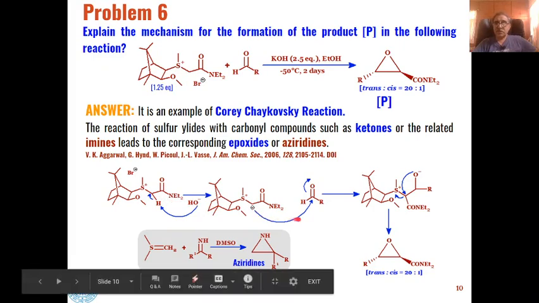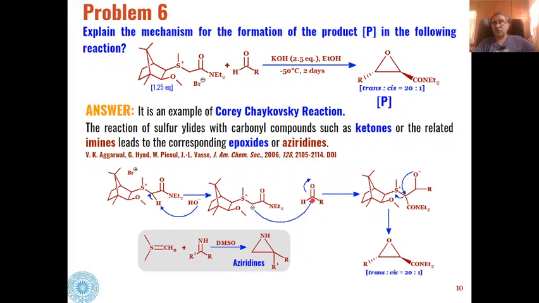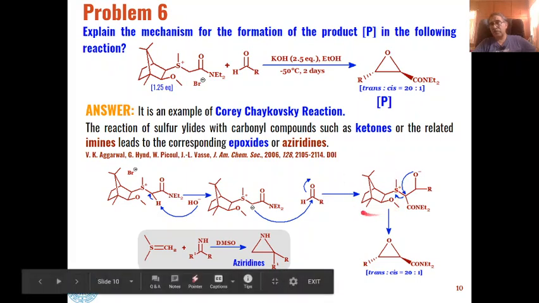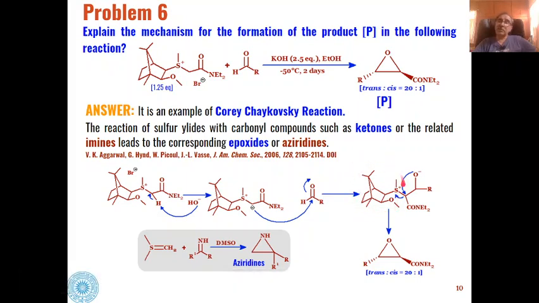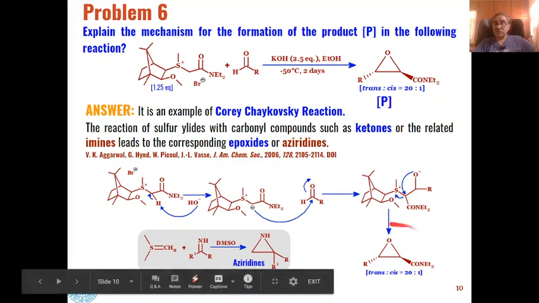This carbanion will attack this electrophilic carbon, and we will get this type of intermediate, and then this oxygen will attack at this carbon, and this sulfur derivative, the sulfoxide part, will be eliminated to give us epoxides as the product.